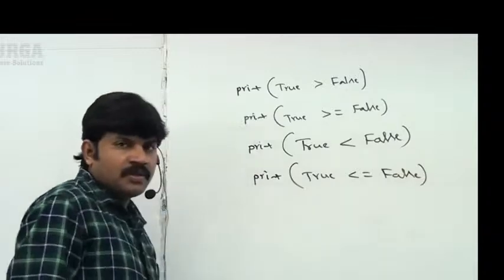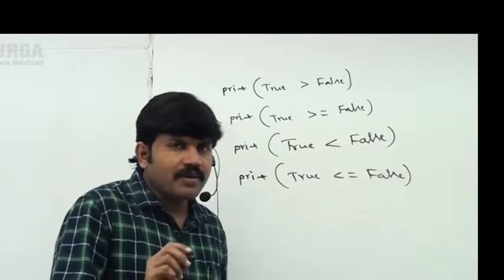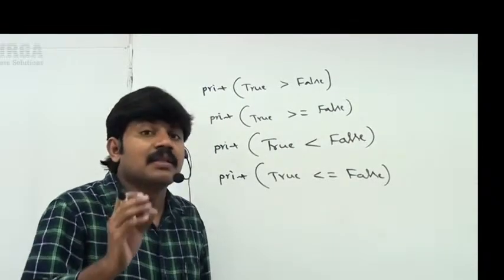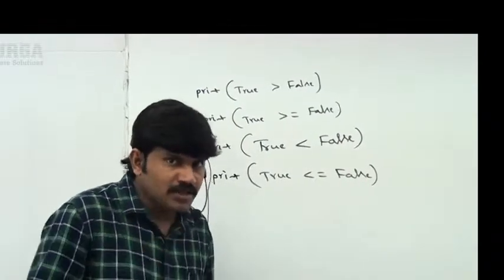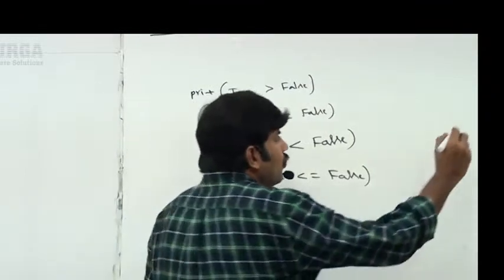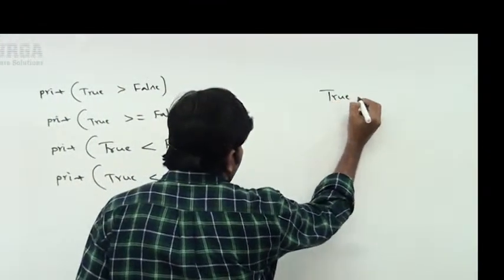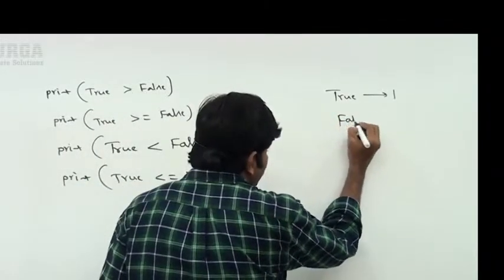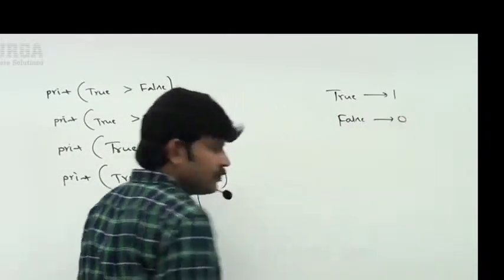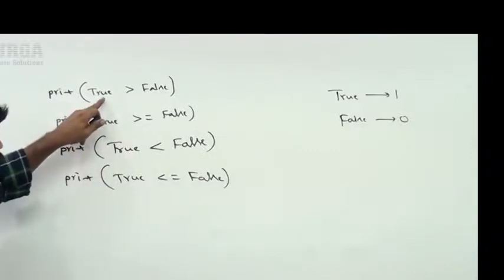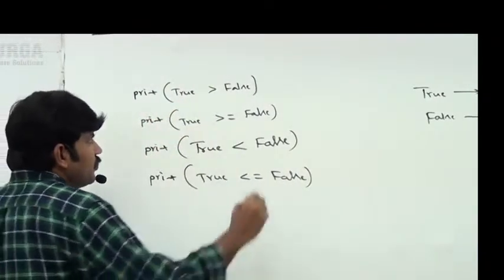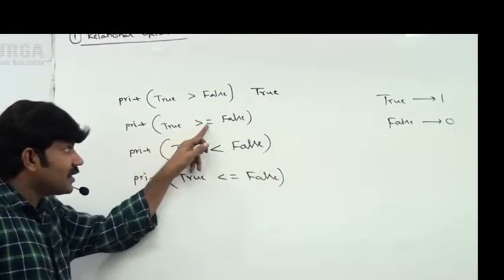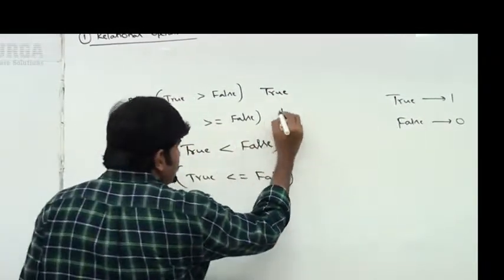Assume that. Do you know, whenever Boolean values are taken in comparison, the corresponding int values will come? True means 1, and false means 0. Now 1 greater than 0, the answer is true. 1 greater than or equal to 0, the answer is true.